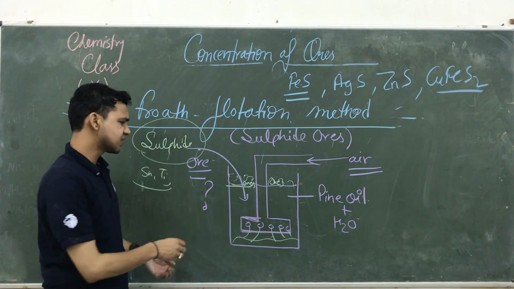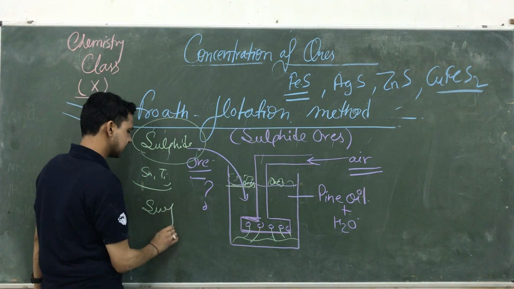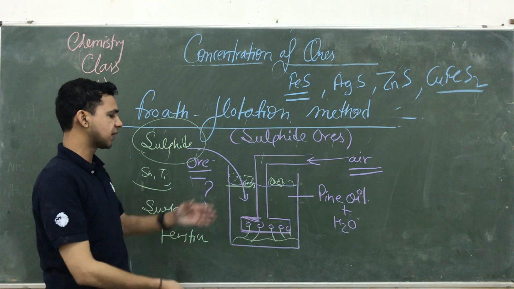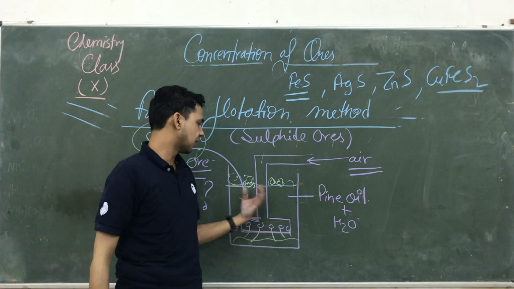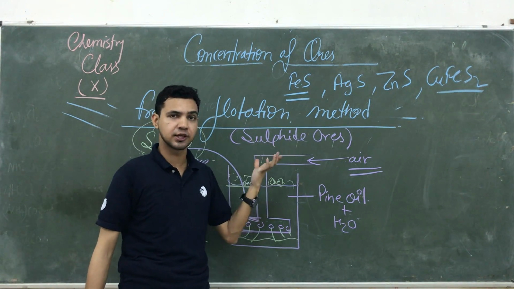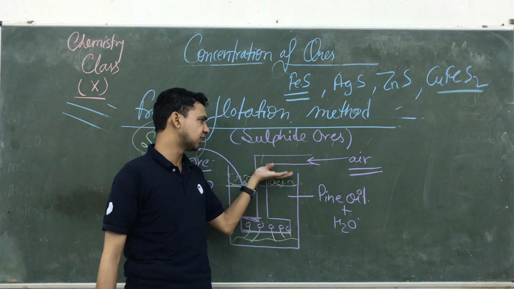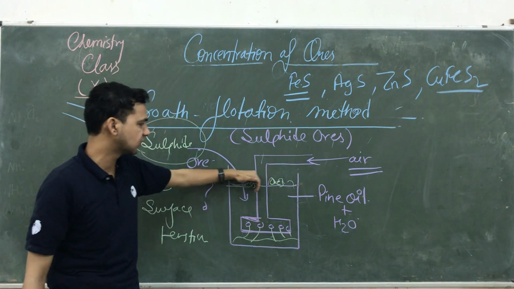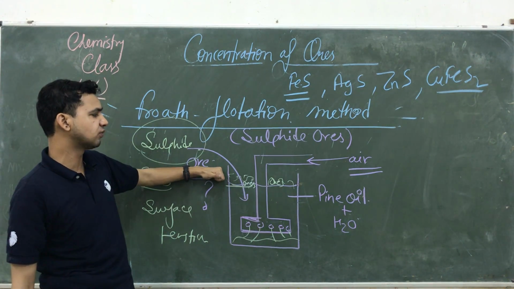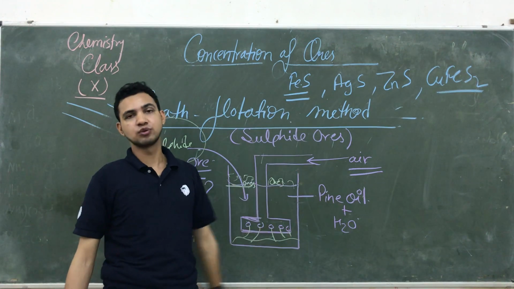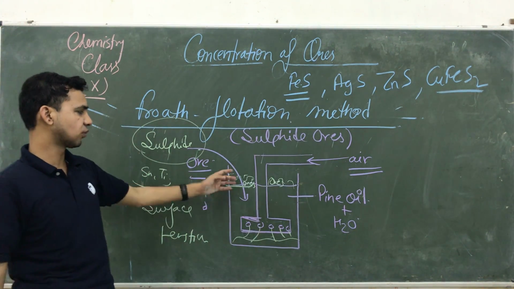So due to the surface tension, यहाँ पे क्या लगता है? Surface tension लगता है, और इस surface tension के कारण जो heavier particles होते हैं, they will settle down, and the ore is lighter in nature. The sulfide ore is lighter in nature. ये हल्के होते हैं, so that's why they are floating with the help of froth. Okay, so after that we collect all the ore with the help of this froth and the impurities settle down, then we are going to separate iron or any metal from this ore.